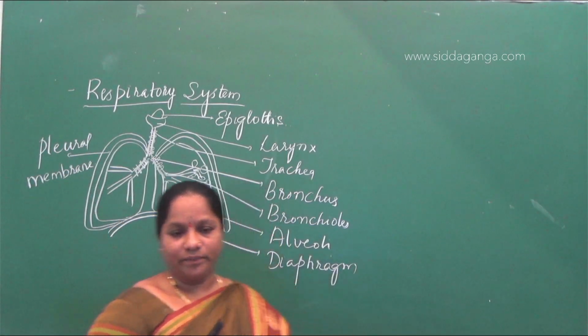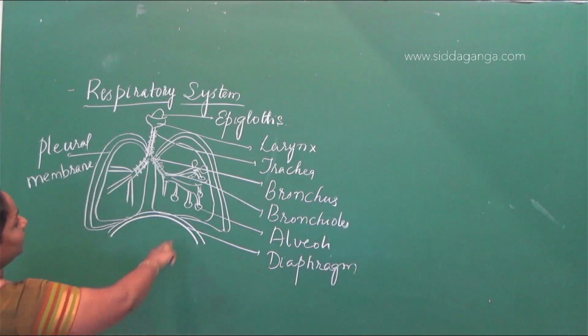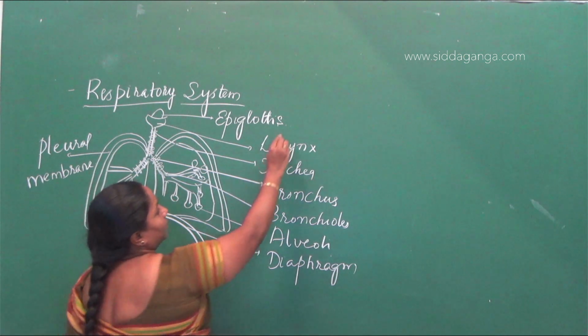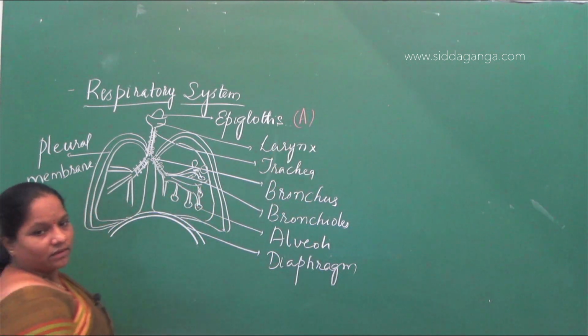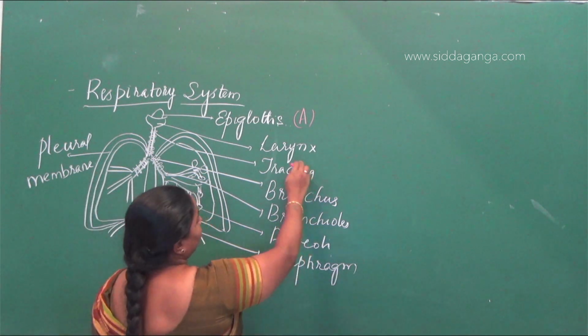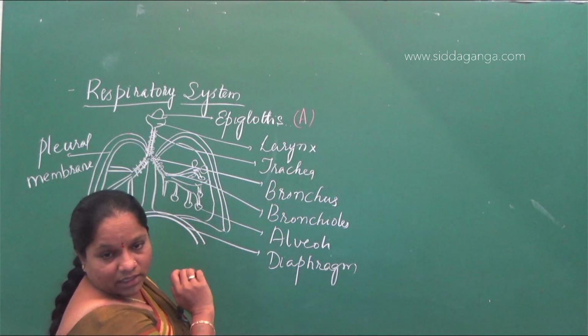See the board here again. A is epiglottis. Just write what the letters are labeled on the diagram.